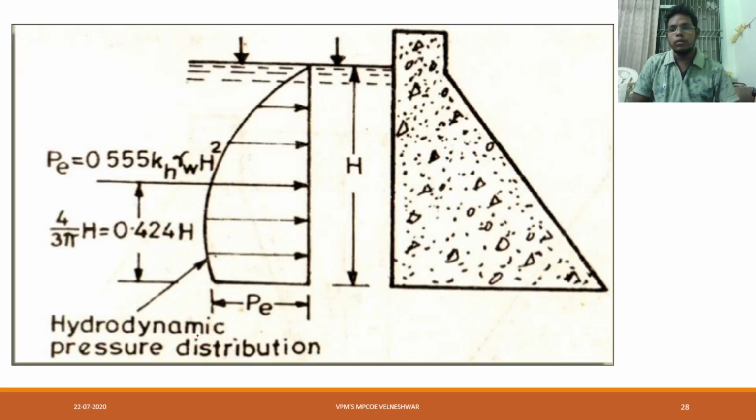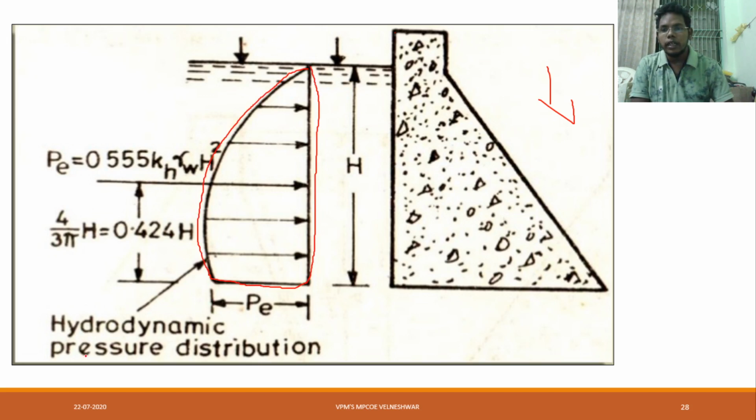For suppose this is our dam, with upstream here and downstream there, and this curve is the hydrodynamic pressure distribution.